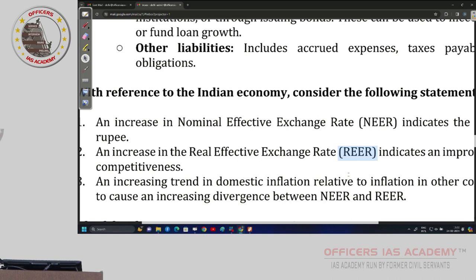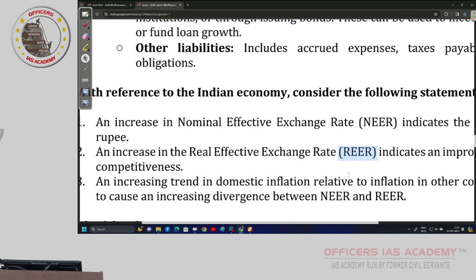Why is it nominal? Because that rate is not decided by what is the apple price in India, what is the apple price in US, what is the beer price in India and US, what is the haircut price in India and US. No, that is not what decides that 82 is equal to $1.